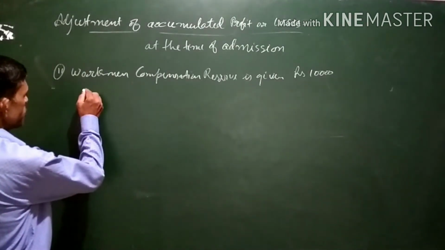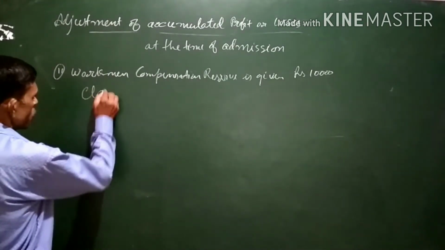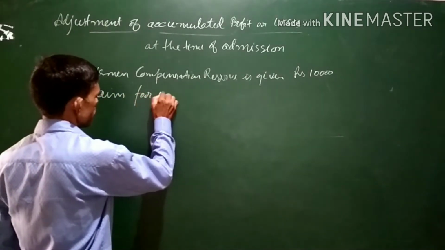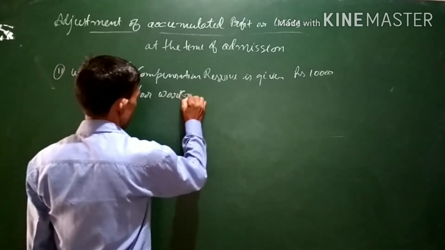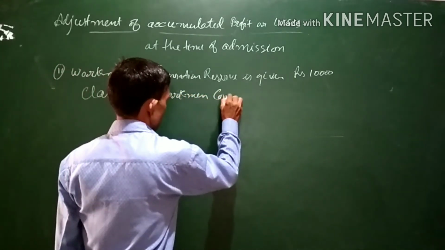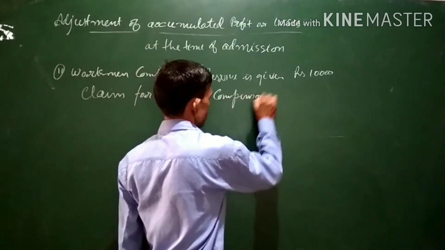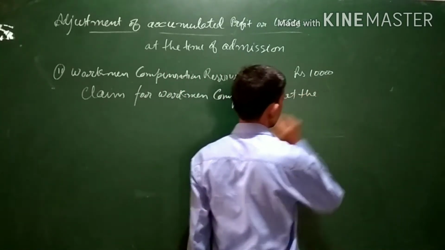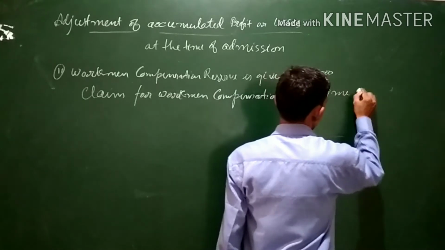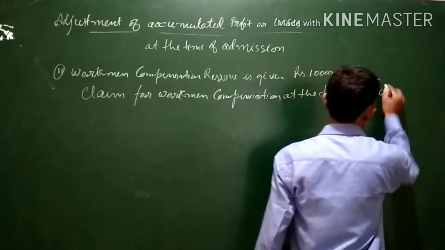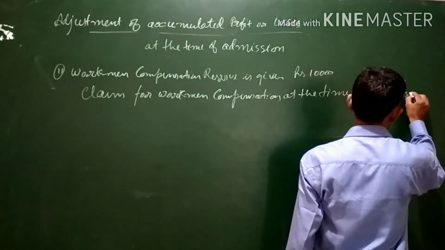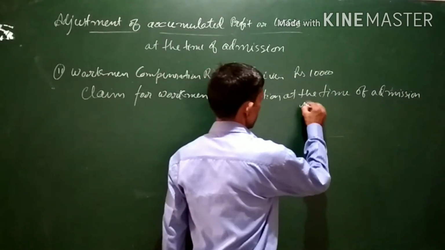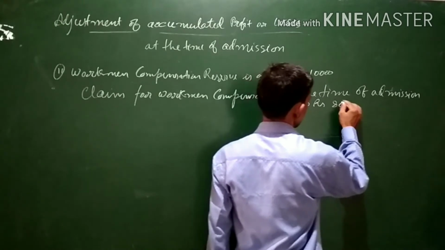And in the question it is mentioned that the claim for workman compensation at the time of admission is rupees, suppose, 8,000.